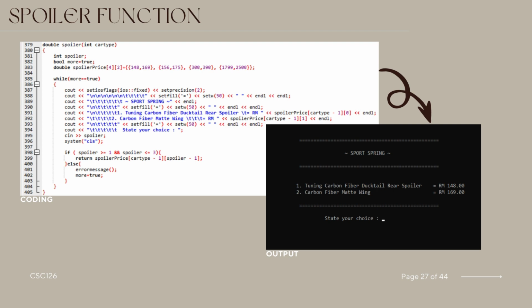In the case of invalid input, an error message is displayed using the error message function, prompting the user to try again. The function utilizes a loop to ensure a valid selection, and the console screen is cleared after each interaction for better visibility.